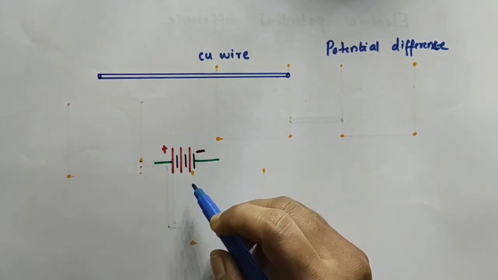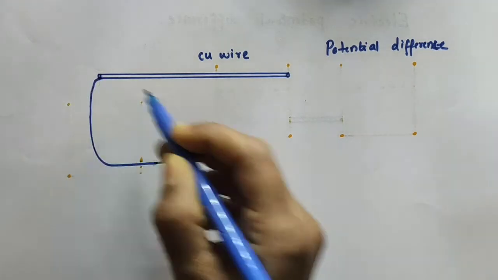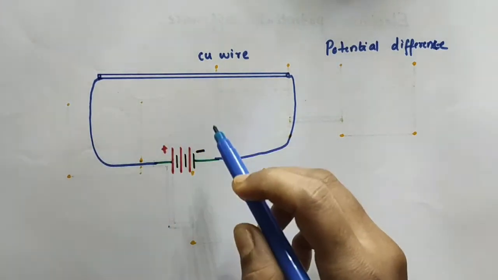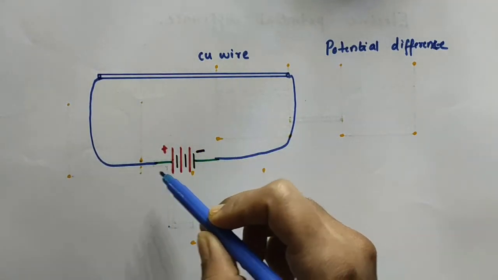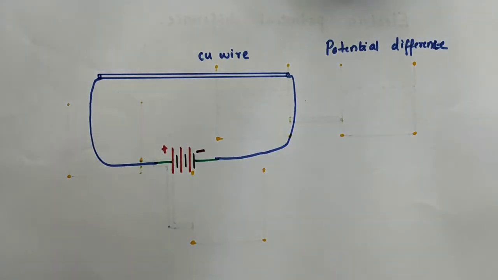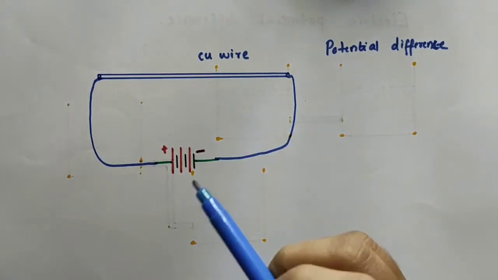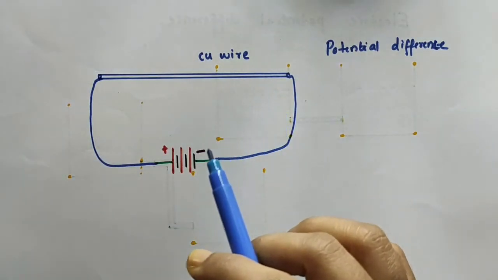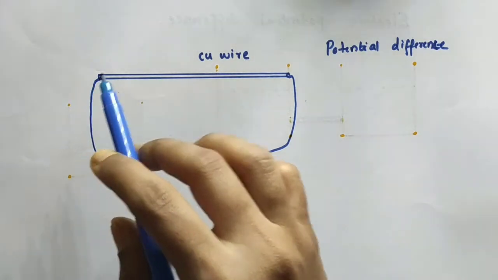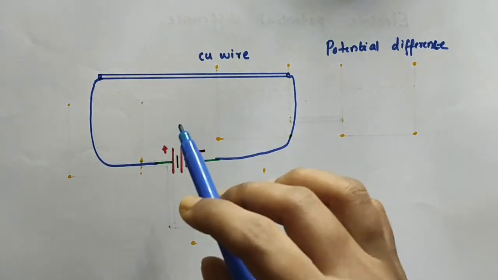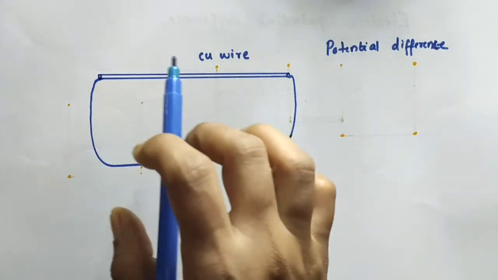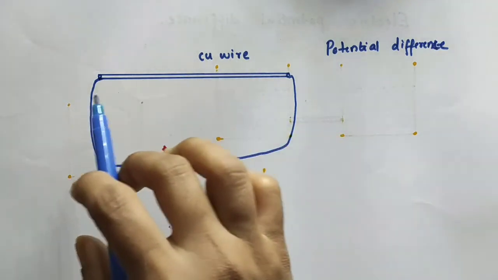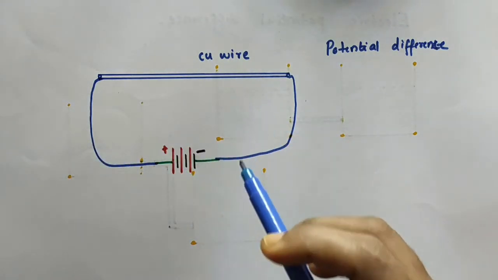Now, when this cell is connected to this copper wire, a potential difference has been introduced between the two ends of this copper wire. There must be a potential difference because there are so many electrons in that copper wire, but electrons cannot themselves flow from one end of the copper wire to the other end. So, there must be a potential difference between the two ends, then only the electrons will flow, and then only we will get some current through this copper wire or through any other conductor.